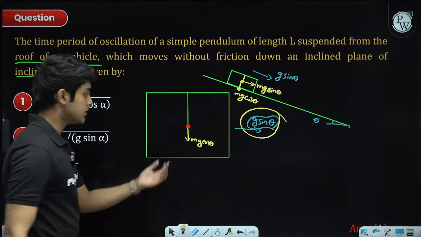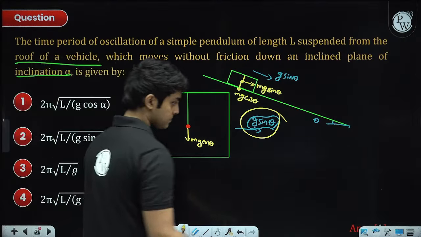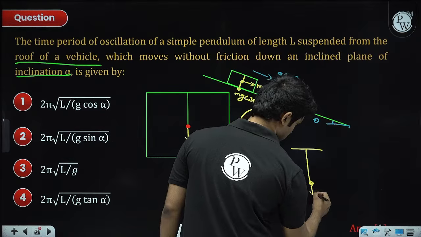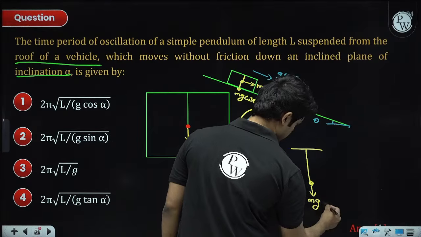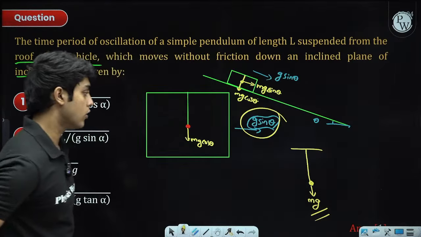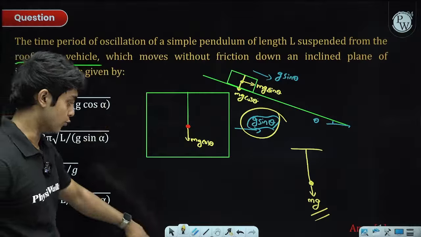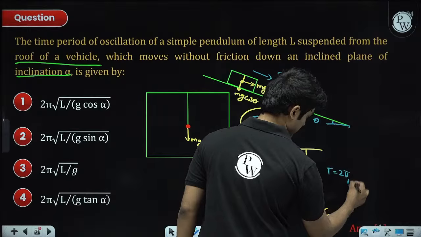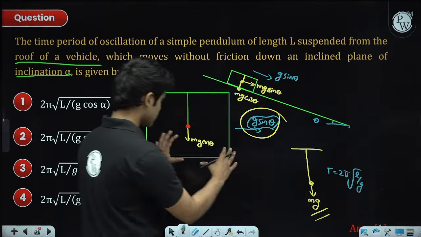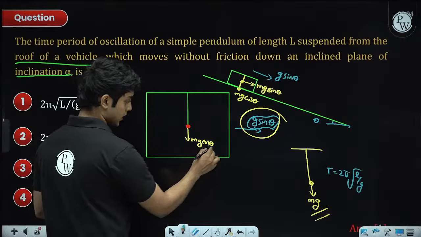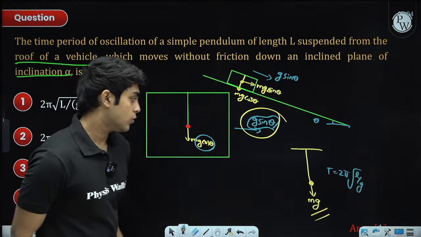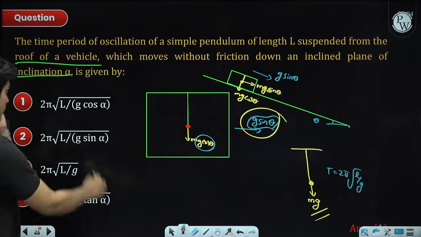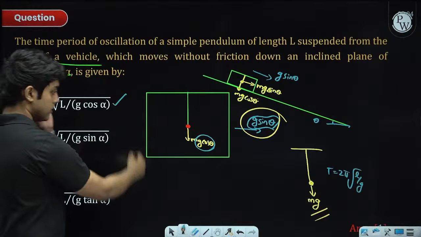Now this is similar to the simple pendulum case which we are used to. In that case the net force was mg, where we have a ball simply hung from a roof, and the time period was 2 pi square root L by g. Now this is kind of like a world where gravity is g cos theta. So the only difference is, instead of g here it will be g cos theta, which means it will be option 1. Okay.